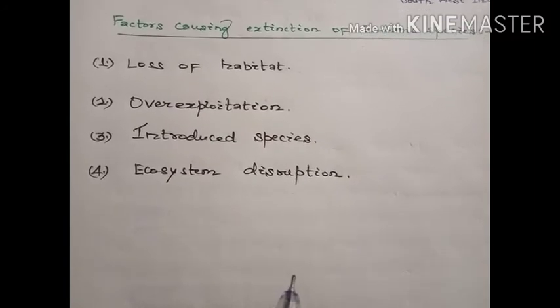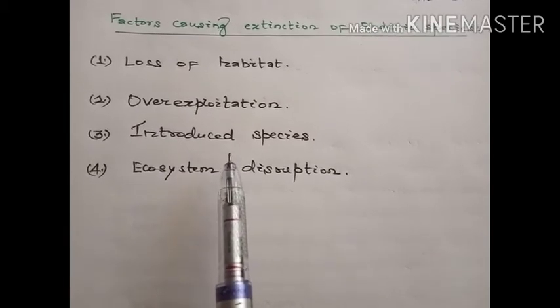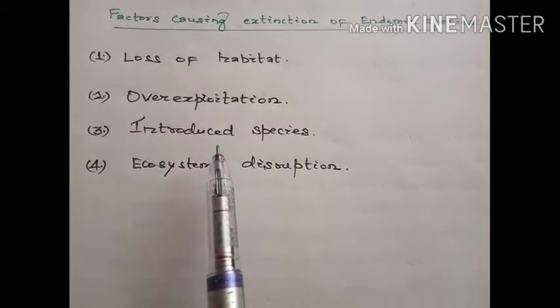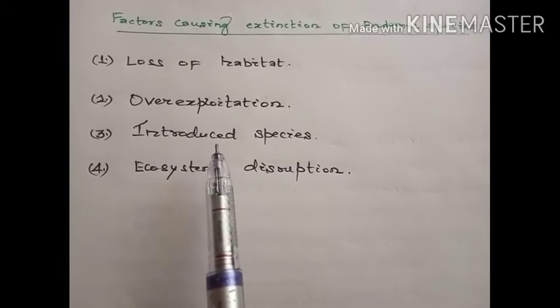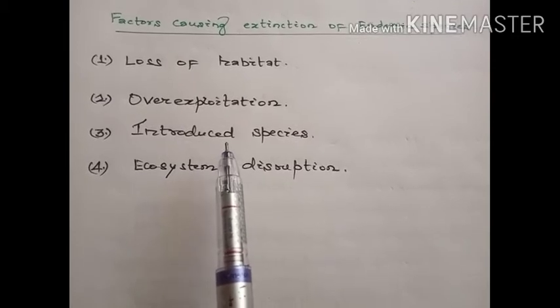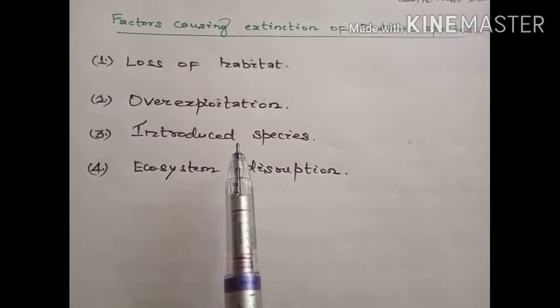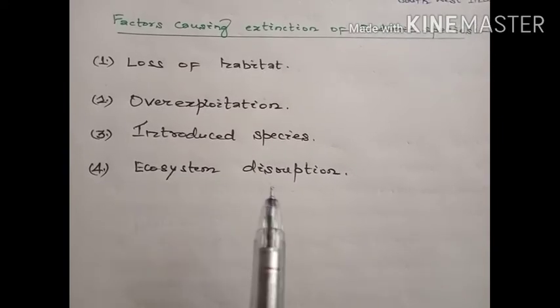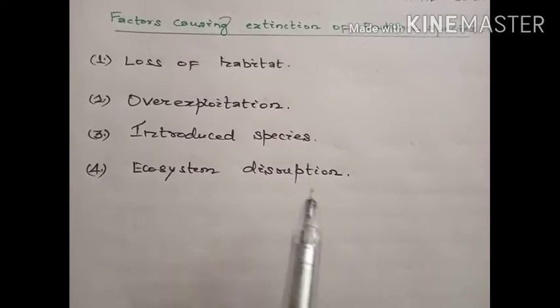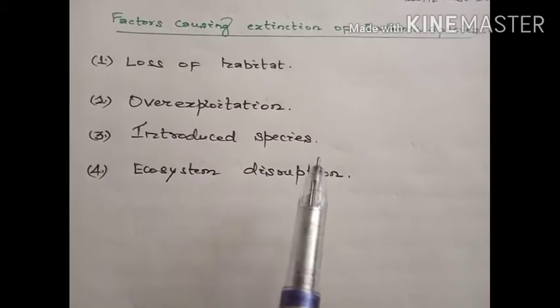Now the third factor, which is introduced species, meaning that if any new species is introduced in an area. Colonization, that is, the introduction of a new species, can have a significant impact on the endemic species. This is because the new species may prey on or compete for resources with the existing species.